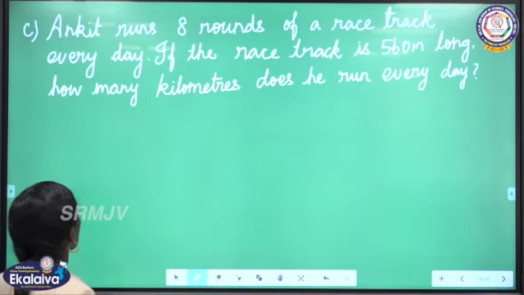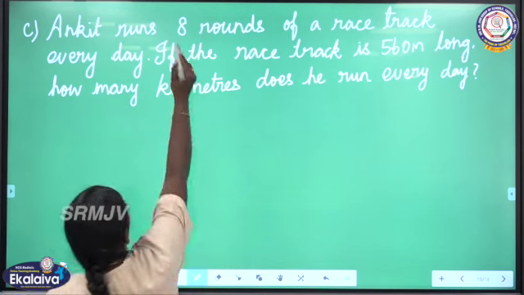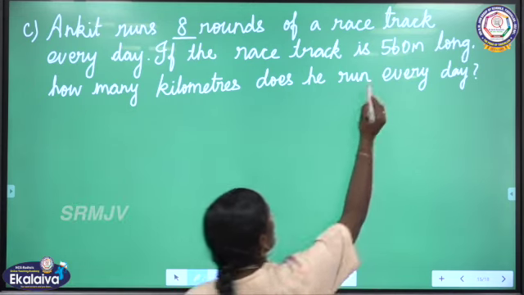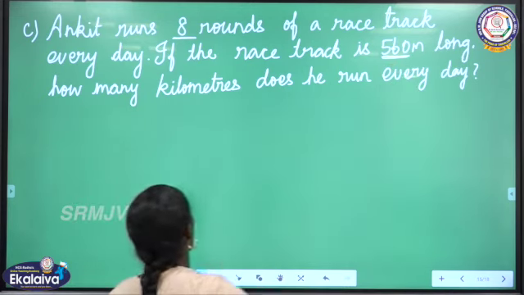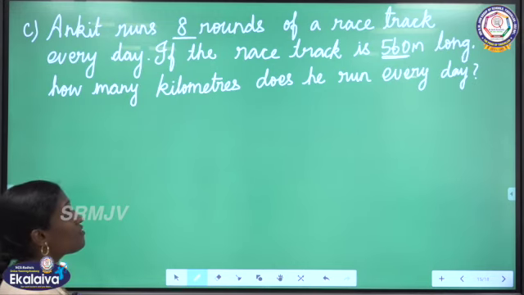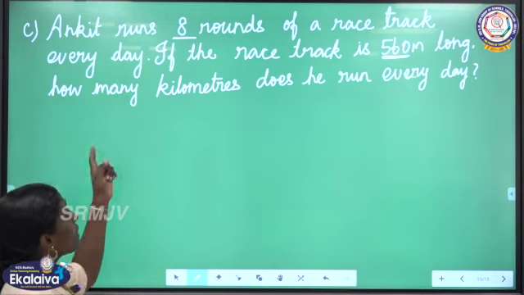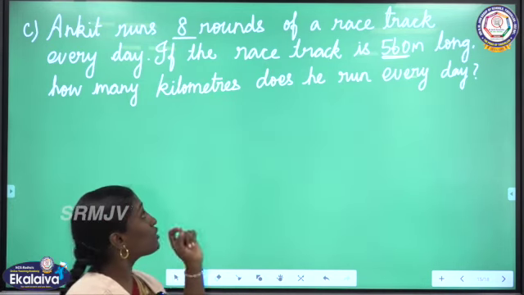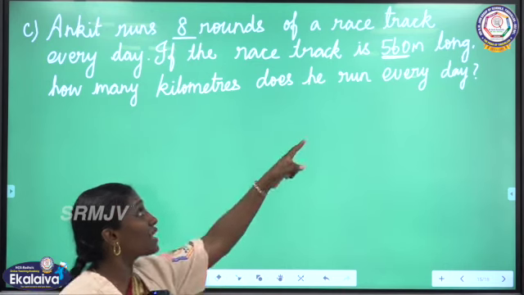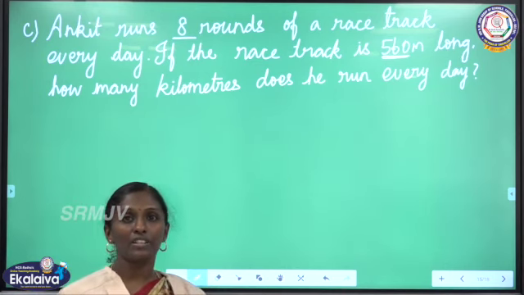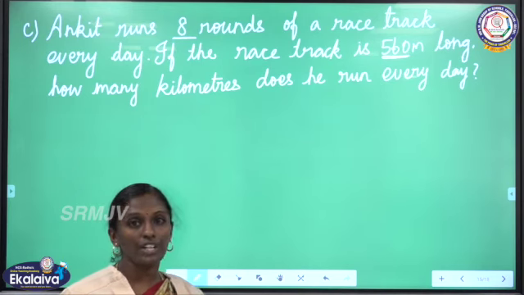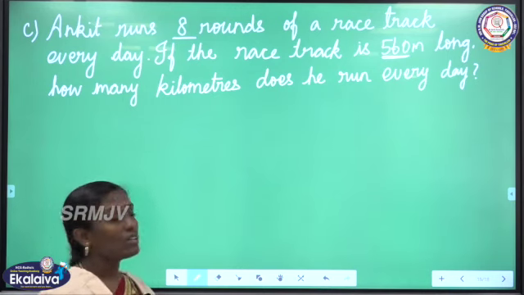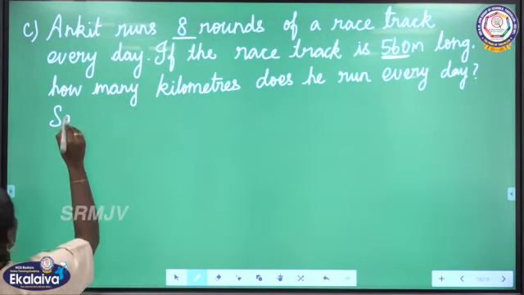The next one, Ankit runs 8 rounds of a racetrack every day. If the racetrack is 560 meter long, how many kilometers does he run every day? Now, the 8 rounds he is running, the length of the racetrack is given. So, the distance covered in one round is 560 meter. The length of the racetrack is equal to distance covered in one round. Now, we have to find out the distance covered in 8 rounds. Okay. So, let us start the solution.